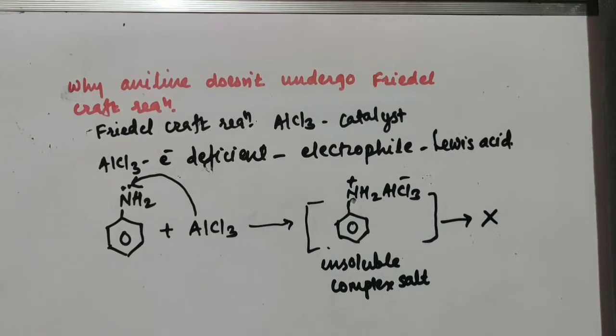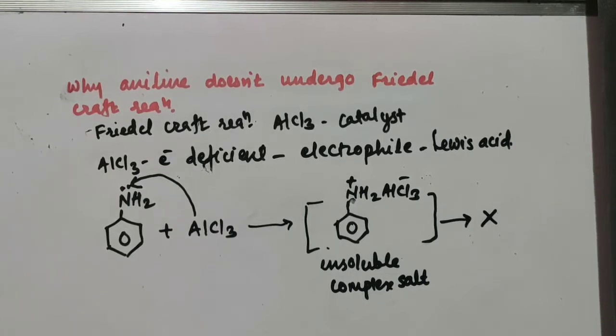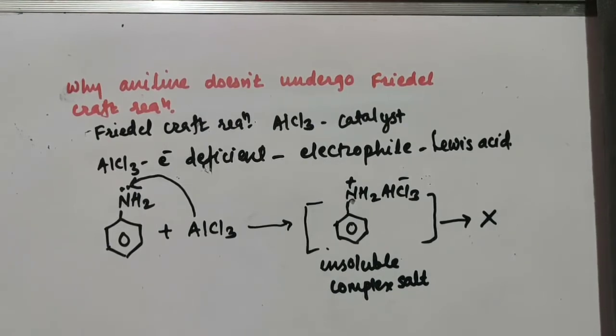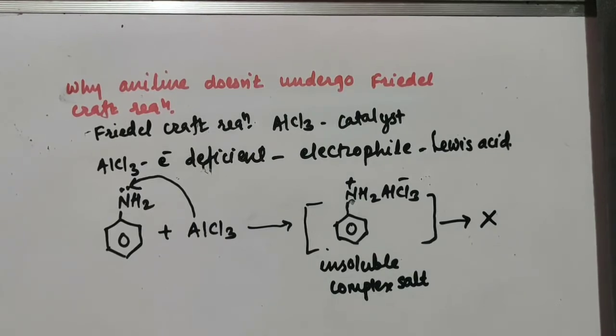Because in this reaction we are using aluminum chloride as a catalyst, and as aluminum chloride is a Lewis acid, an electron deficient species, it attacks on the lone pair of electrons on the nitrogen atom, and so there is a formation of salt, and it doesn't react further there. So this is the main reason why aniline doesn't undergo Friedel-Crafts reaction.